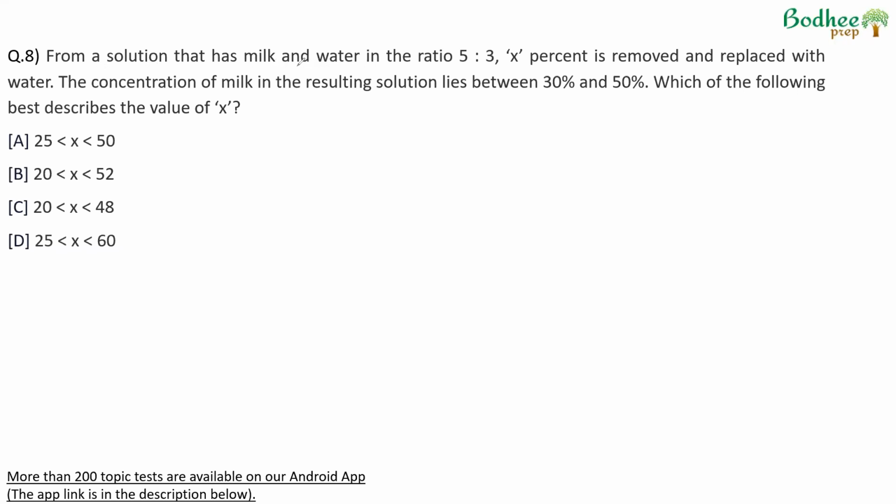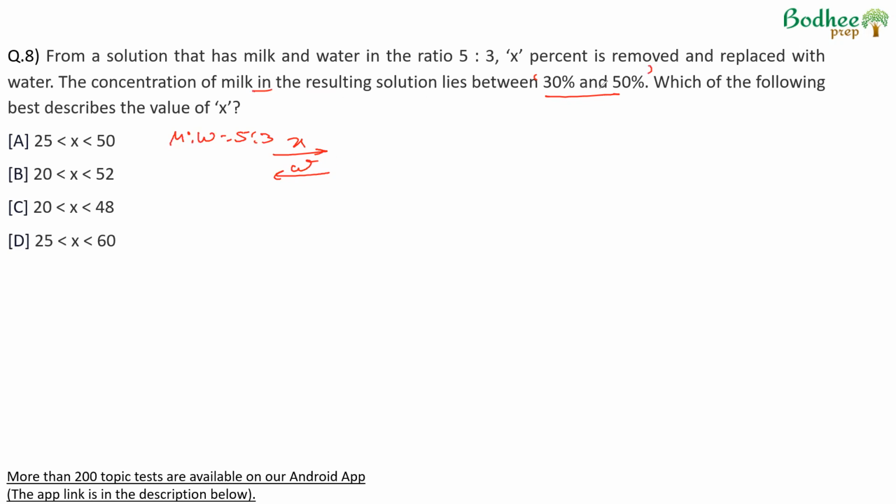From a solution that has milk and water in the ratio 5:3, X% is removed and replaced with water. Because water is added, we can use the removal replacement formula for milk. The concentration of milk in the resulting solution lies between 30 and 50. Which of the following best describes the value of X?